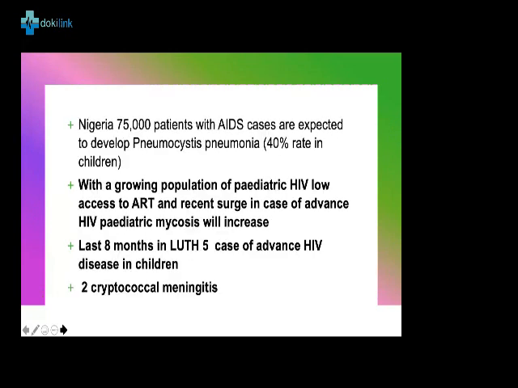So in Nigeria, it's been estimated that 75,000 patients with HIV/AIDS would develop pneumocystis pneumonia, and if you extrapolate this, it goes to about 40% rates in children, which is very, very high, very, very high. And with this growing number of patients who are presenting with advanced HIV disease, which we are seeing commonly now, then